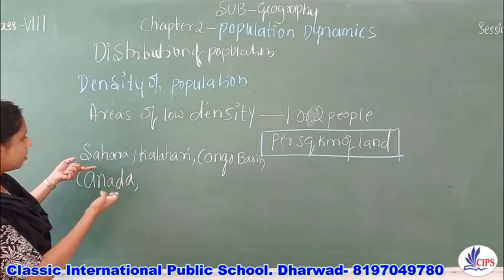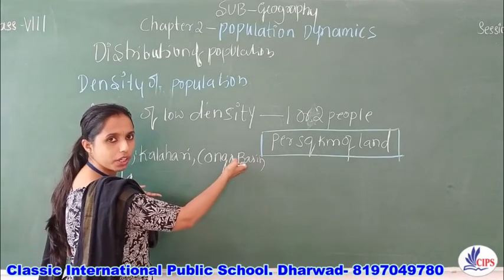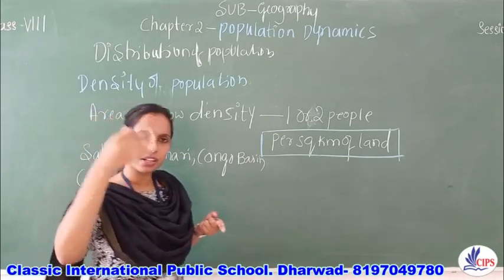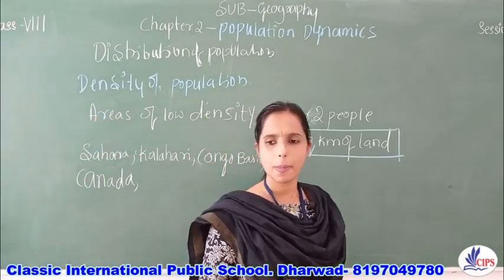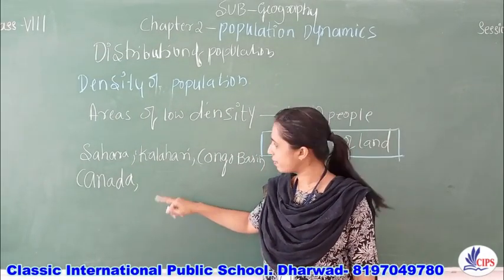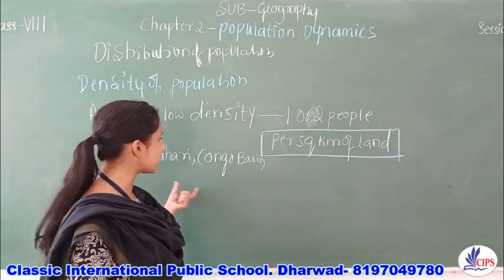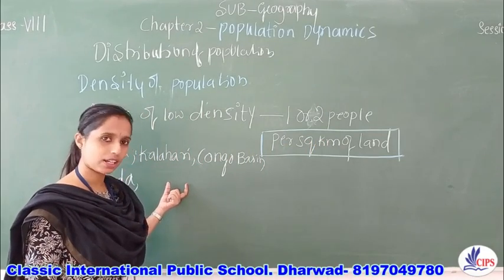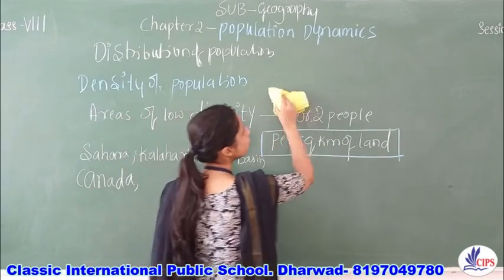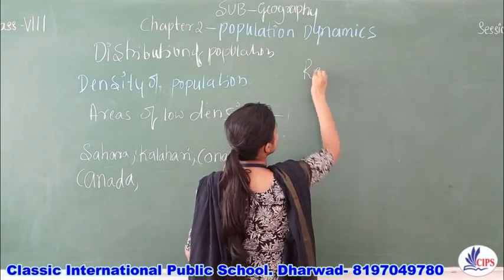See the countries, see the regions: Sahara, Kalahari, Congo Basin, which is the equatorial region, and the northern part of Canada, which is extremely cold. What is the reason behind it? The climate of the region? Can I safely say it is only the climate of the region which is influencing this? Maybe the climate of the region is one of the reasons. Let's try to see the reasons one by one.